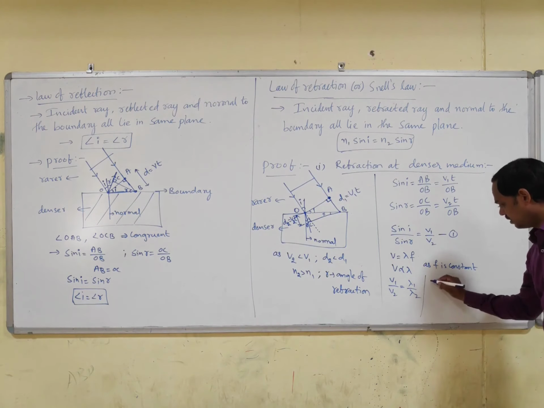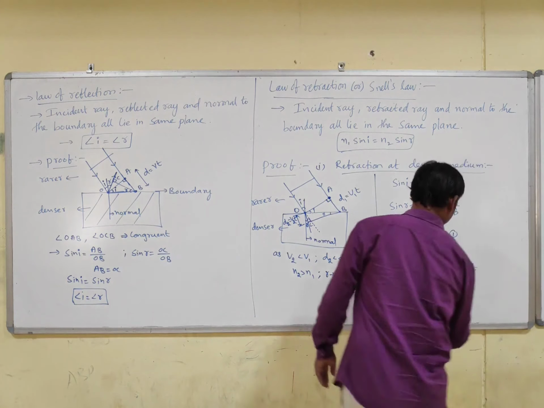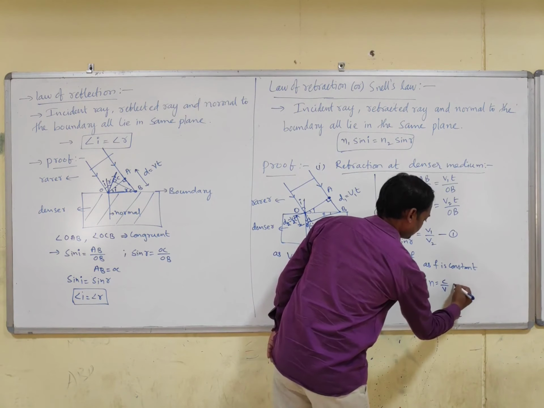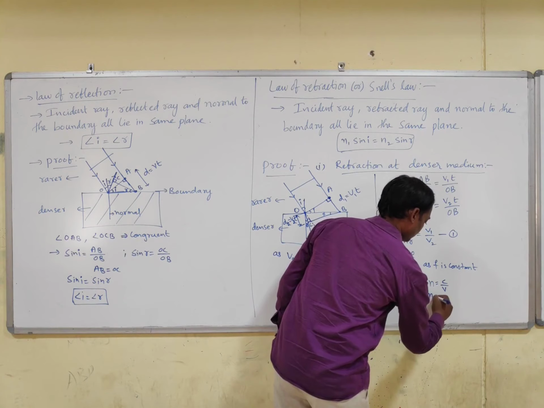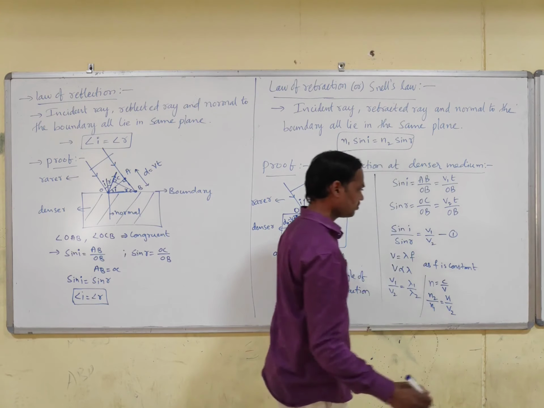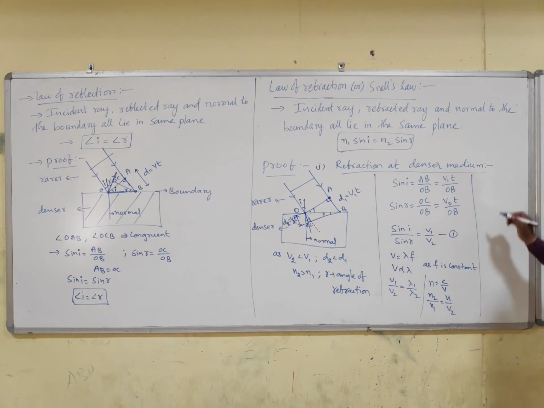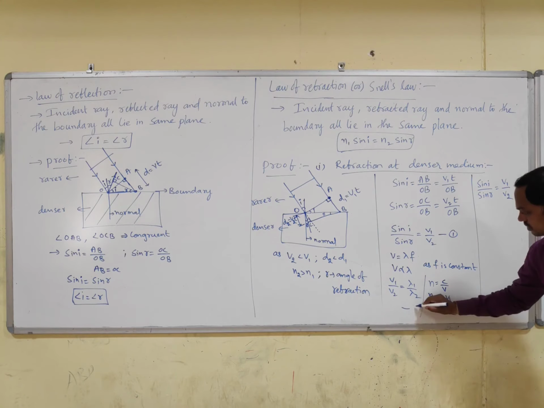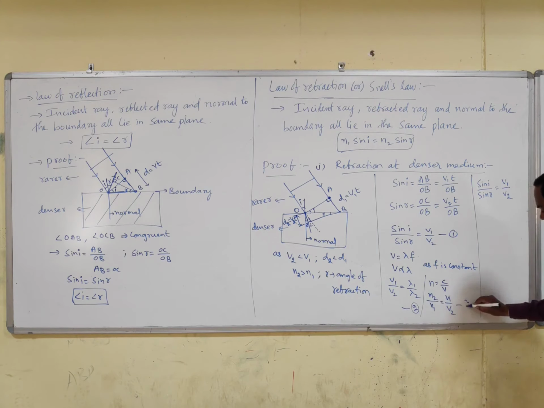Next, N is equal to what? C by V. We know this formula already. So we can write N2 by N1 is equal to V1 by V2. So finally we can write sin I by sin R is equal to V1 by V2. This is 2 and this is 3. V1 by V2 is equal to lambda 1 by lambda 2, and that is equal to N2 by N1.